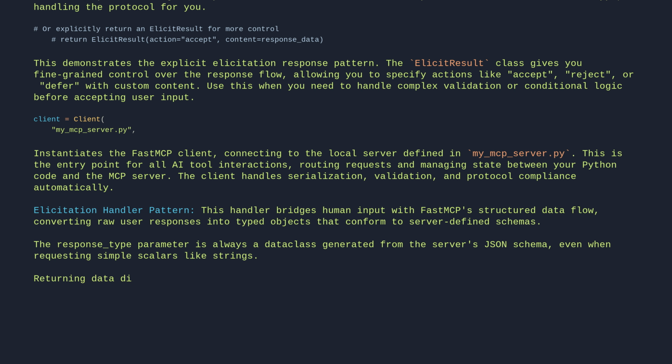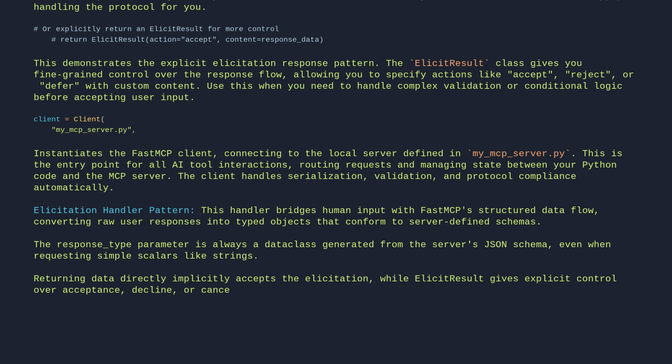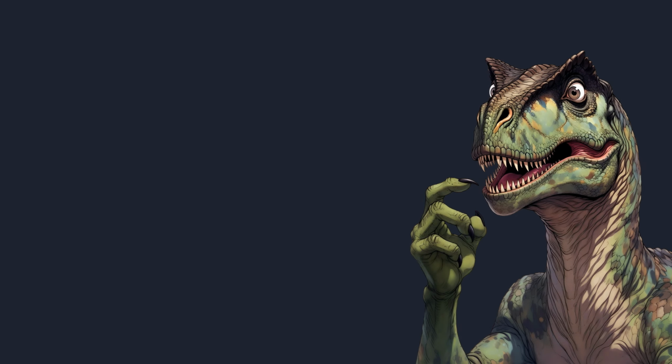Returning data directly implicitly accepts the elicitation, while ElicitResult gives explicit control over acceptance, decline, or cancellation. The handler that knows nothing of schemas becomes the perfect translator between human chaos and machine order.